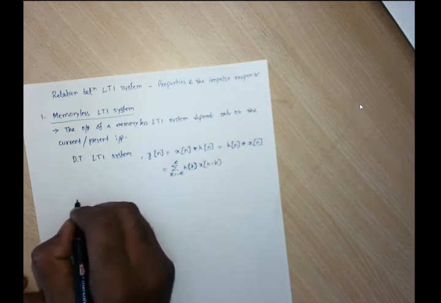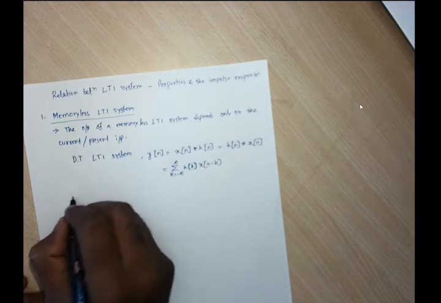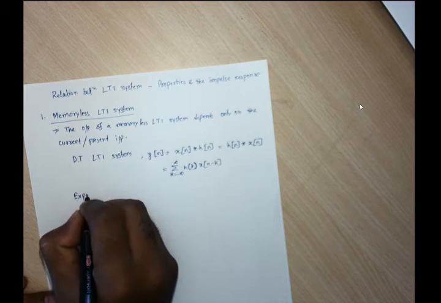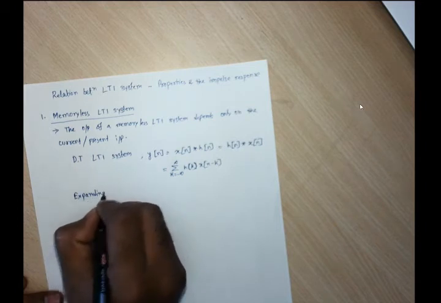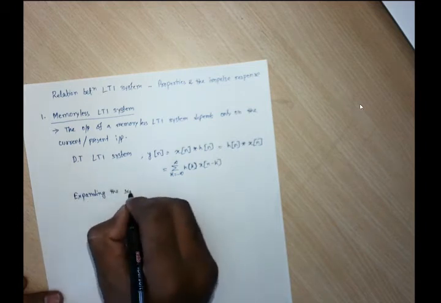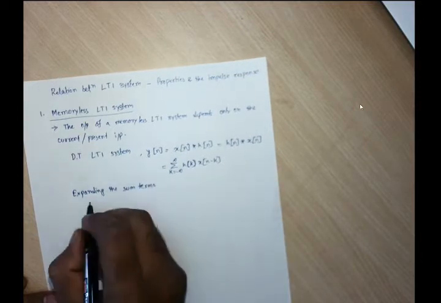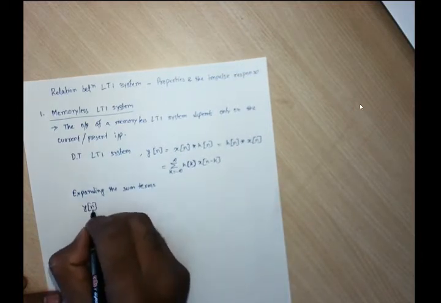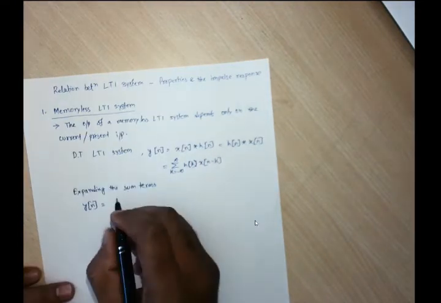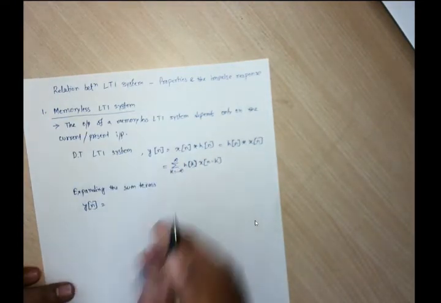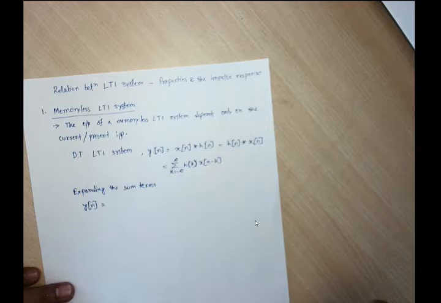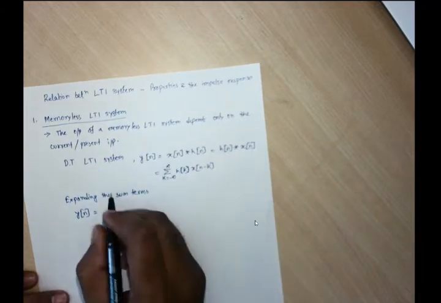Expanding this sum, y[n] can be written starting from minus infinity to infinity.